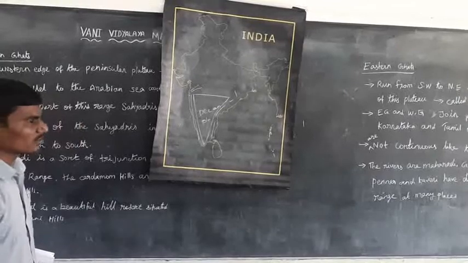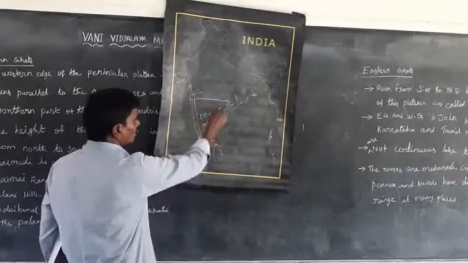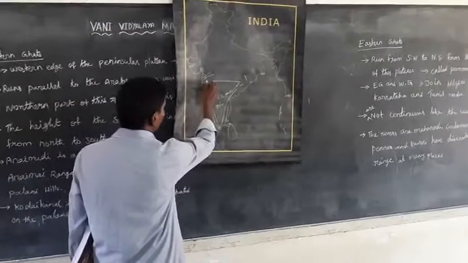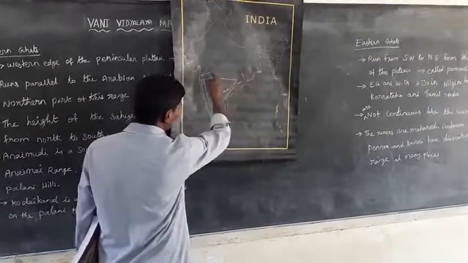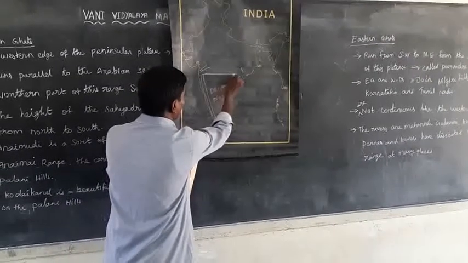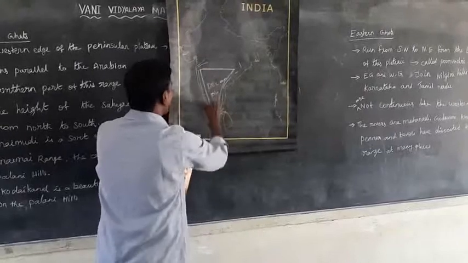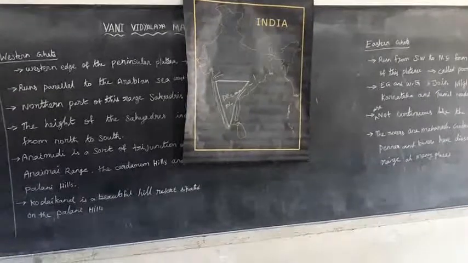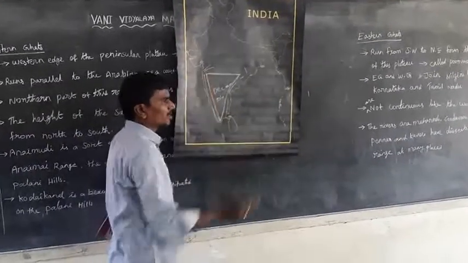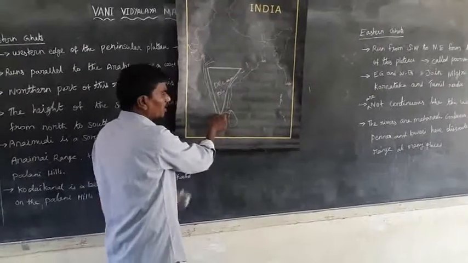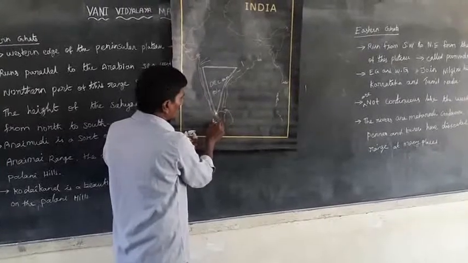This is the largest plateau region in India, roughly in a triangle shape. One side of the triangle joins Kanyakumari. There are three sides: the first side joins the Kanyakumari region.